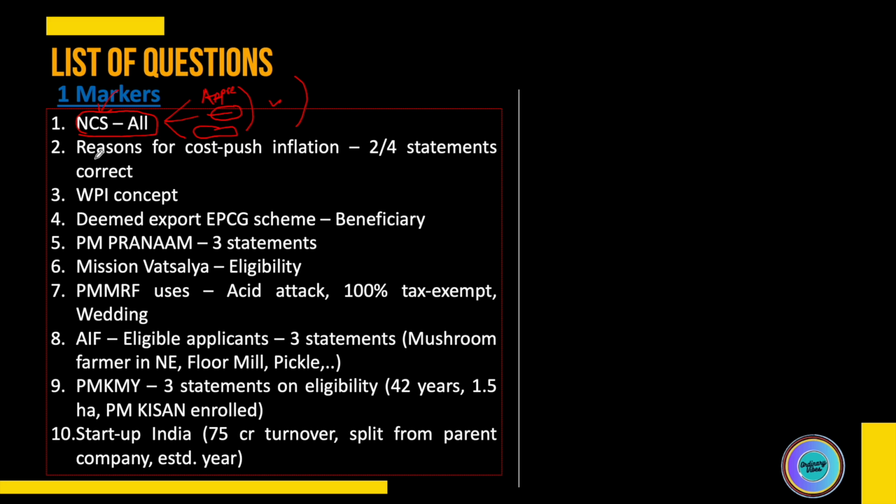Second question, this is the question which I was talking about, which was totally concept based. So they gave four statements in this question, and they were basically trying to ask the reason for cost push inflation. So what could be the possible reasons? In these four, these two were wrong, and these two were the reasons for cost push inflation. For example, I remember the third statement was related to increase in input cost, so something related to that was there. So that was one of the options, and the fourth statement was also correct. So 2, C and D, that was one of the combinations in the options. That was the correct option.